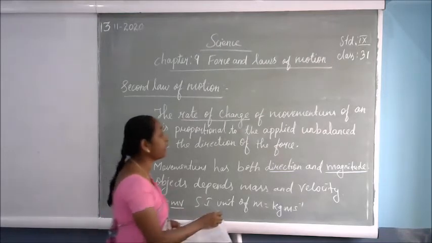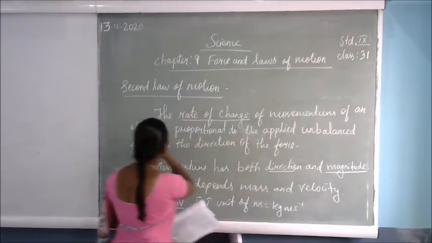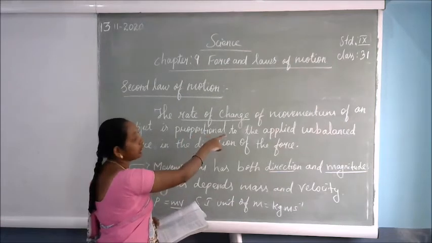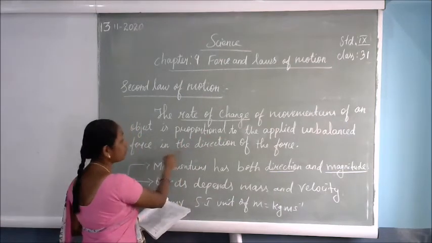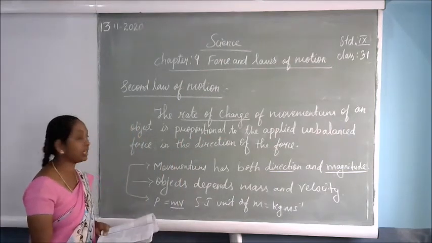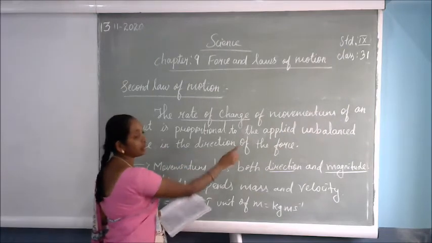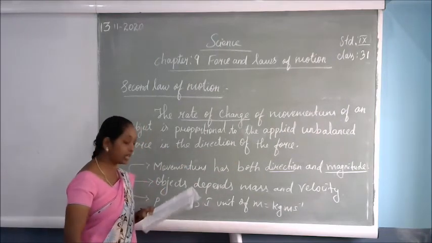The rate of change of momentum of an object is proportional to the applied unbalanced force, in the direction of the force. This is called the second law of motion.